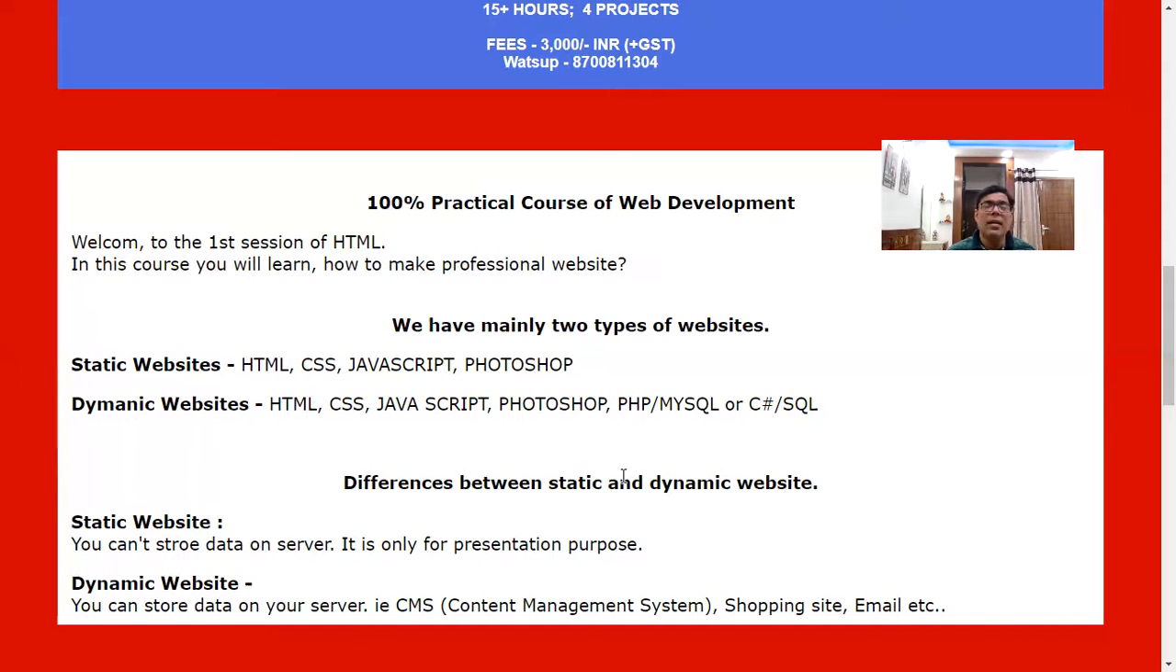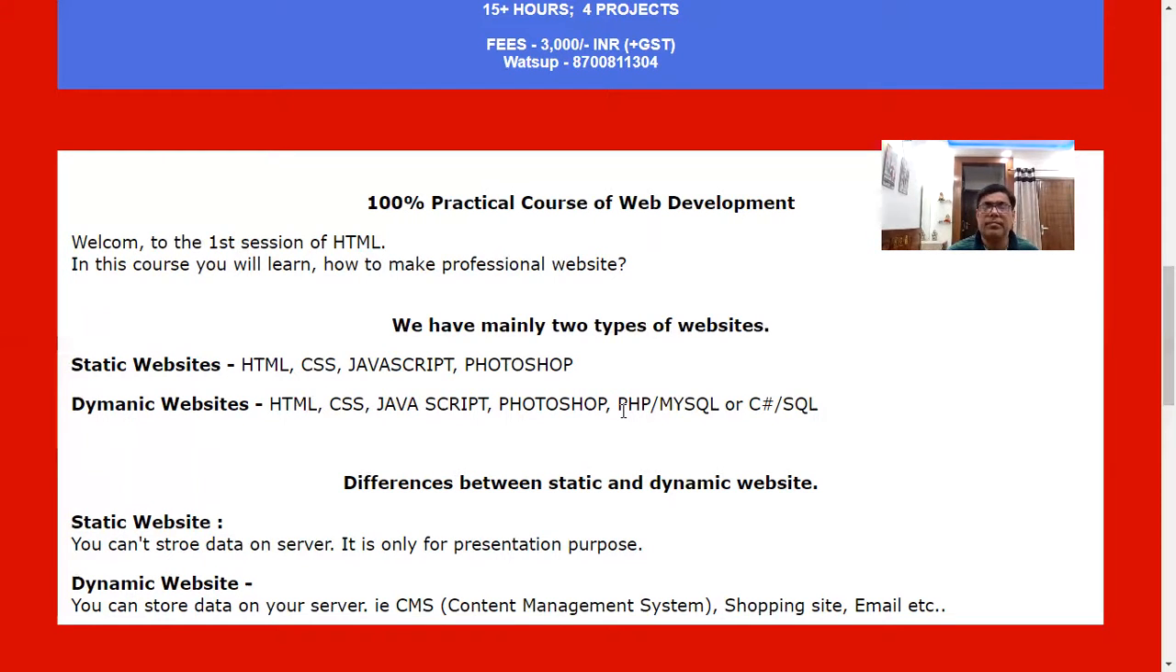Basically, as an example of a dynamic website, you can check your email. You have to store data in your email. Whenever you want to open your email, you will get each and everything. This is a simple process to learn about the dynamic website.